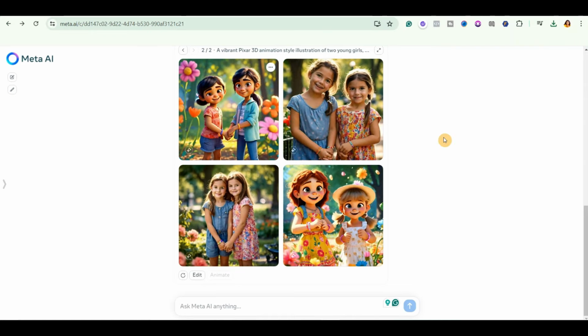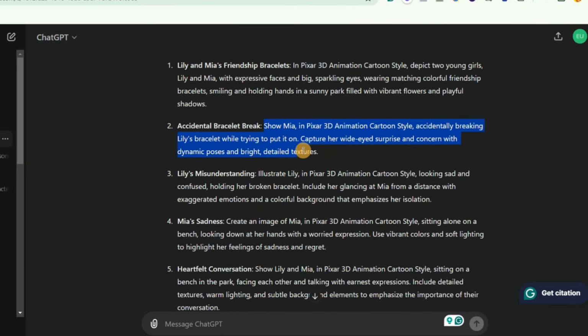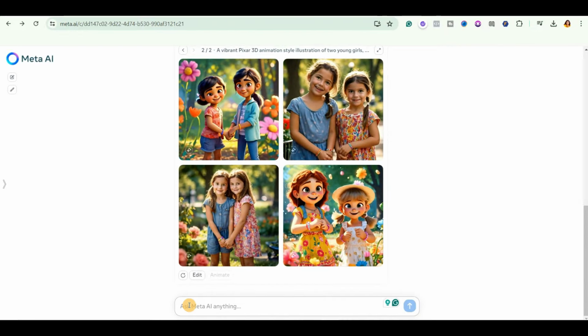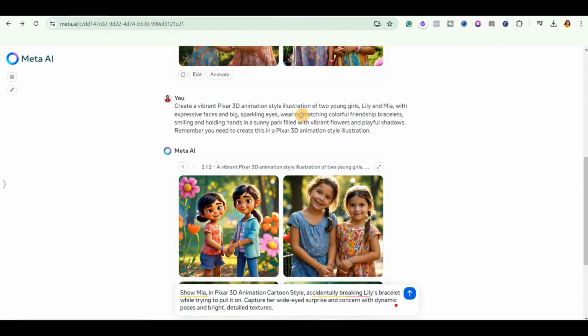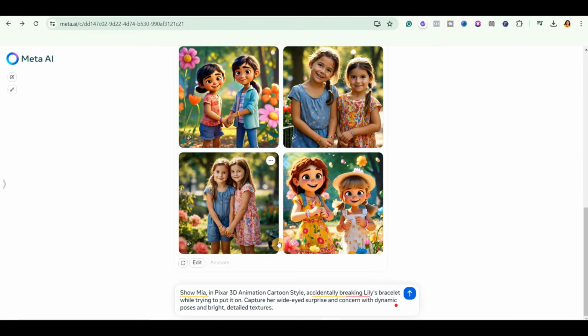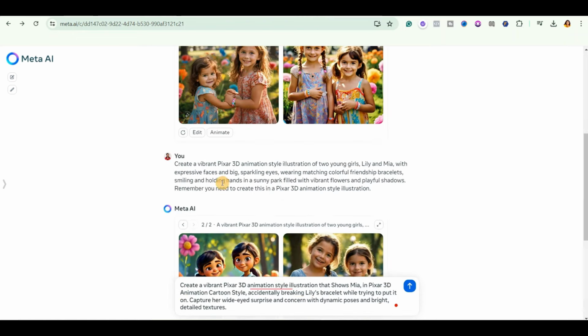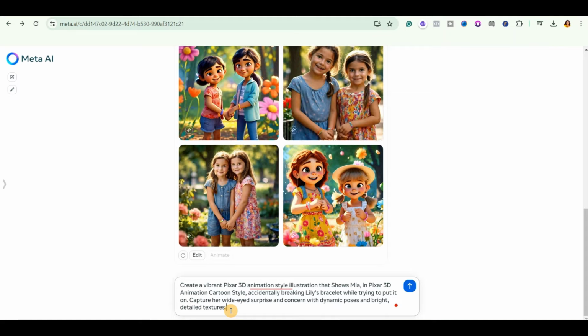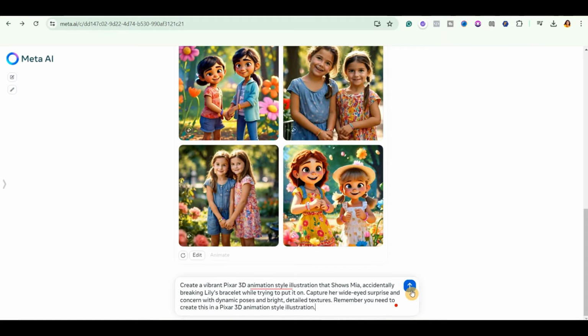So let's go ahead and copy the second prompt, and then come back over to Meta AI and let's paste it here. Now remember what I told you before. We're going to copy this particular instruction. That's what gave us the Pixar 3D animation style illustration. So I'm going to go ahead and copy it and then come back over to this place and paste it here. I will also copy this one and come back over here and paste it. So let's go ahead and hit enter.